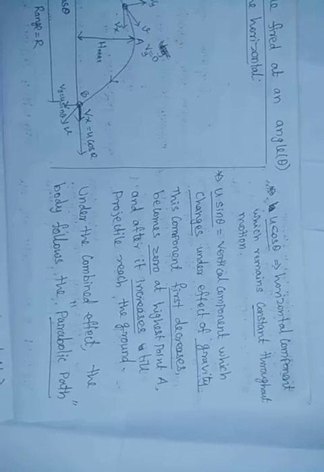Then you copy this page. u cos theta, u sin theta, and it is a parabolic path. And then we derive the expressions for the equation of the trajectory of a projectile.